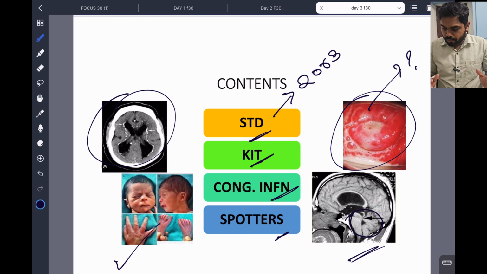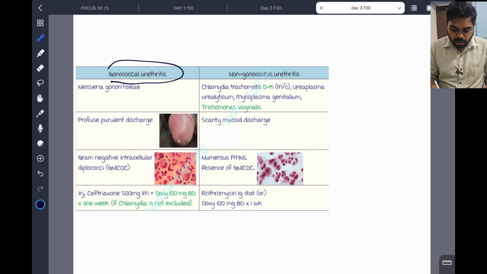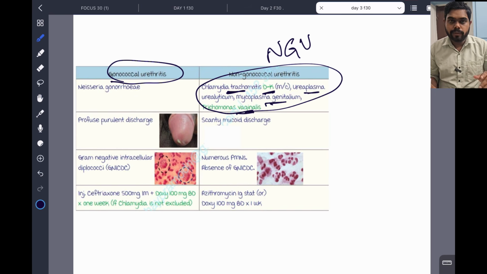Okay, so now we will discuss this topic, just 30 minutes. So, sexually transmitted diseases. Before that, I am discussing urethritis. We have gonococcal urethritis and non-gonococcal urethritis, that is NGU. NGU is mainly caused by Chlamydia trachomatis D to K, Ureaplasma urealyticum, Mycoplasma and Trichomonas vaginalis. These are causes of NGU. They may ask a simple question and put Neisseria gonorrhoeae there and we have to eliminate it. We know gonococcal urethritis is mainly caused by Neisseria gonorrhoeae.